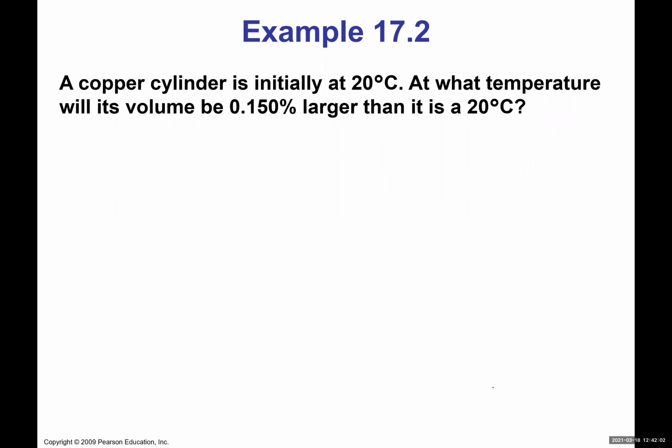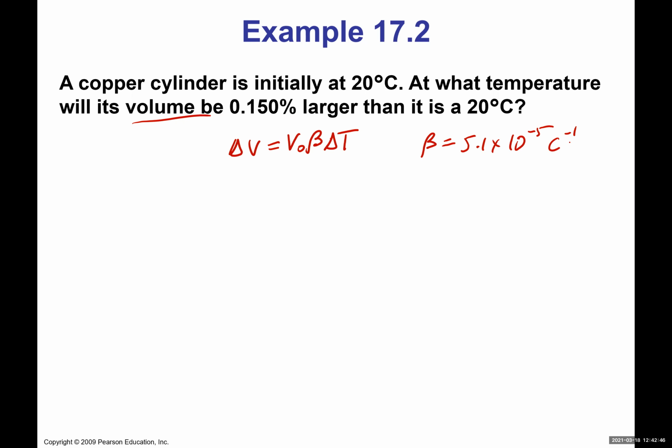Here's one more example. A copper cylinder is initially at 20 degrees Celsius. At what temperature will its volume be 0.15% larger than it is at 20 degrees Celsius? All right. So that means we are dealing with another example of expansion, right? But this is a volume expansion because we're talking about the volume. That means we are using delta V equals V naught times beta times delta T. Okay. Again, because this is copper, I can get the beta from the table. This is 5.1 times 10 to the negative 5 per degree Celsius.